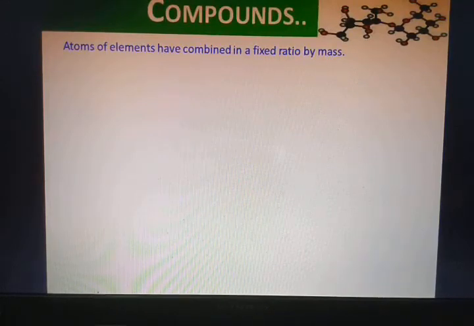That means 1 gram of substance A will react with 2 grams of substance B, and will react with 3 grams of substance C. Then only the requisite product can be expected. So they will react in a particular proportion. Fixed ratios will be there. But ratios of what? Ratios of mass.